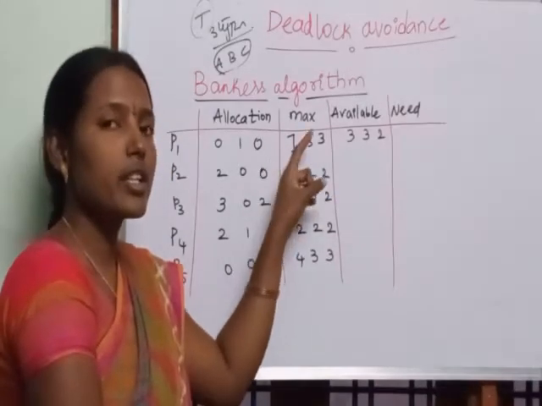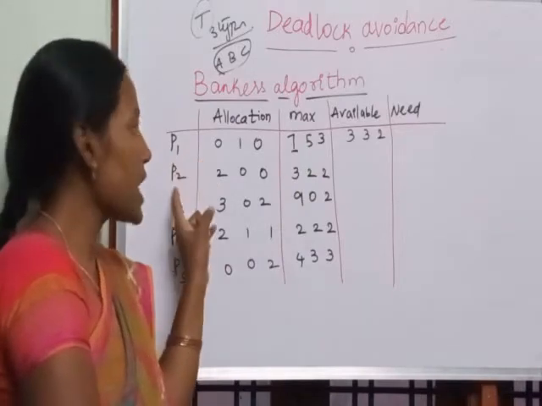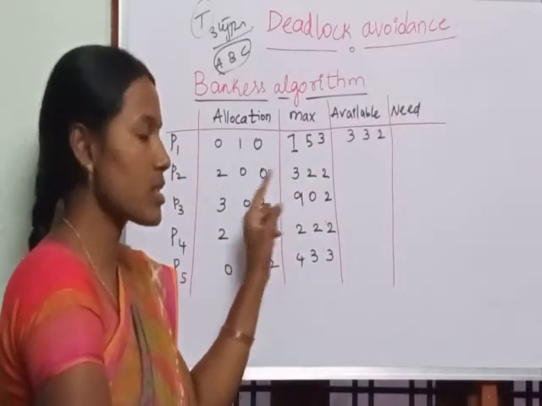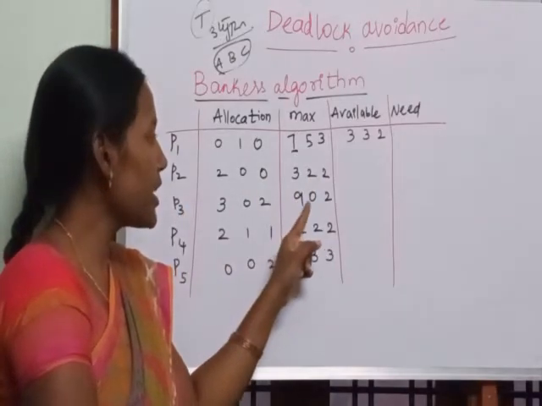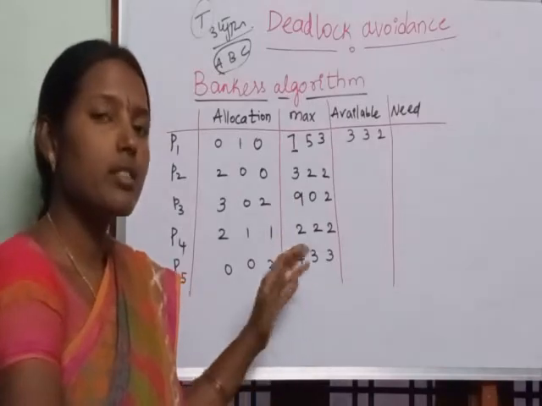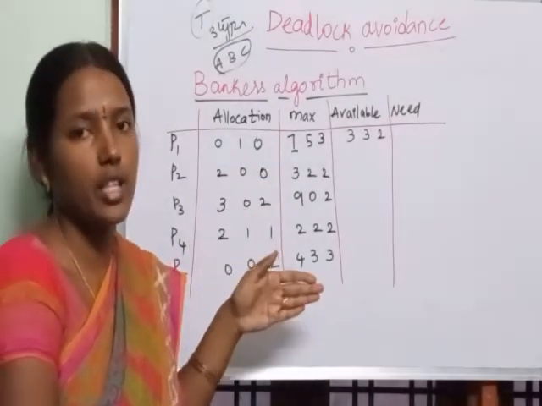So these three resources are given for P1, as well as P2, also informing the operating system that 3 A's, 2 B's, 2 C's. P3 is also informing 9 A's, 0 B's, 2 C's. So this is the maximum needs given by the different processes before starting of execution.